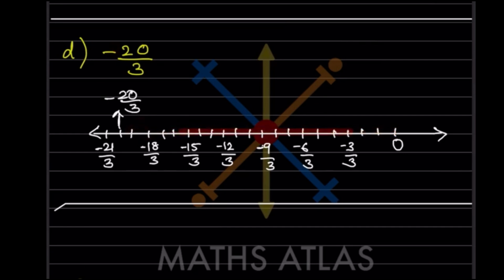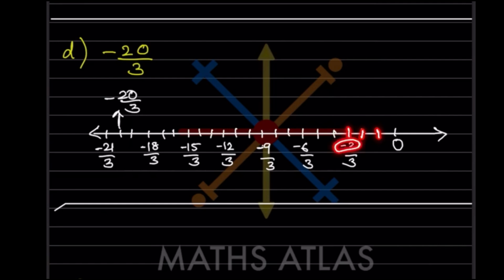So here what you are going to do first, we'll write till 21. So here starting from 0, this is minus 1, minus 2, minus 3, minus 4, minus 5, minus 6, minus 7, minus 8, 9, 10, 11, 12, 13, 14, 15, 16, 17, 18, 19, 20 and 21, minus 21. So now this is divided into these 3 parts. So what will you do? After this one we will divide it into 3.